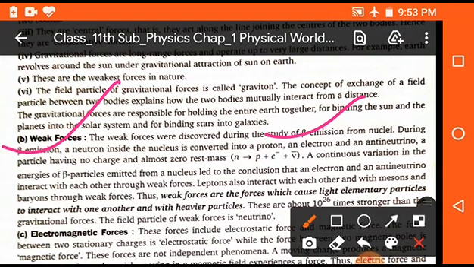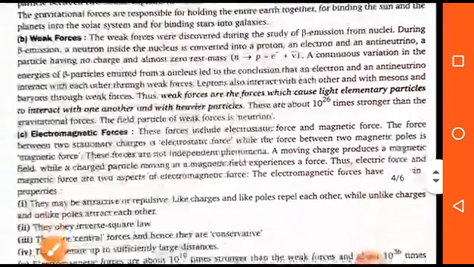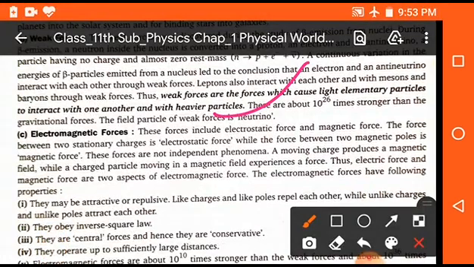So we can say that weak forces are the forces which cause light elementary particles to interact with one another and with heavier particles. Clear? These are about 10^26 times stronger than the gravitational forces. So this is the relation between weak forces and gravitational forces.